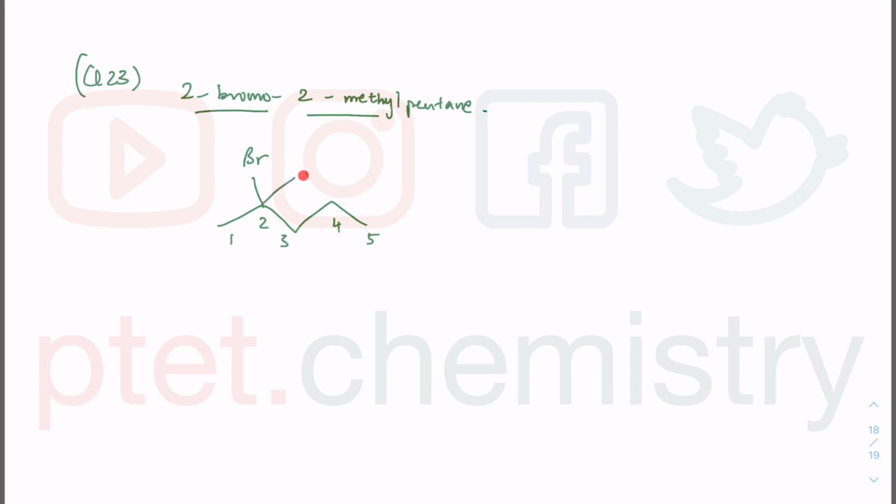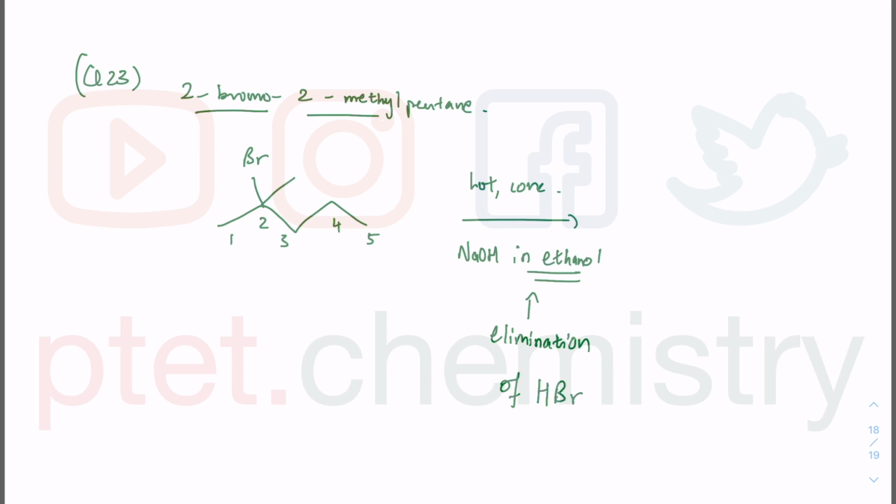Okay, what do we know? When you react with hot concentrated NaOH, but be careful, it's not in aqueous conditions, it's in ethanol. If it is NaOH in ethanol, it's going to favor elimination. When you have a halogenoalkane, you're going to eliminate the hydrogen halide, in this case HBr.